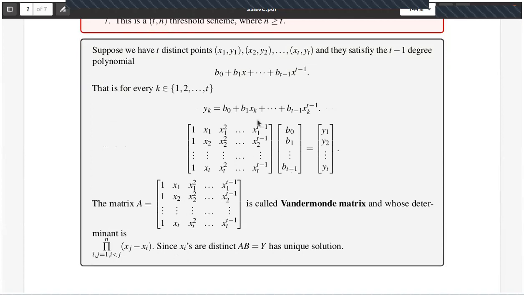Now you write it in matrix form, right? Now it will be like this. I have to compute b0 to b(t-1). I do not know the polynomial. I want to compute the polynomial satisfying these t points, but the polynomial degree is t minus 1. Now you construct this matrix. This is called the Vandermonde matrix, and we know that its determinant is the product of (xj minus xi), which we did in the previous class. This can be done by using induction also, right? Since the xi's are distinct, Ax equal to y has a unique solution.